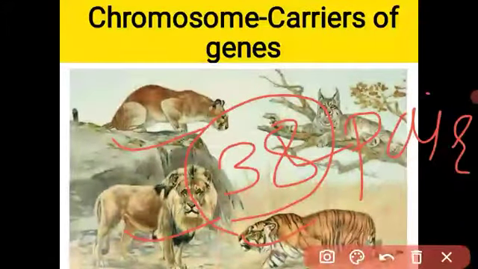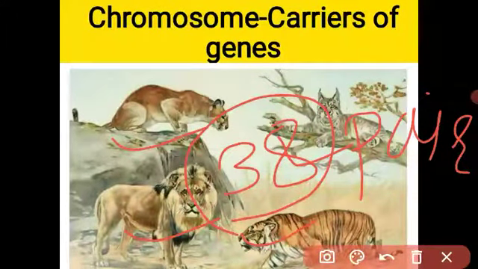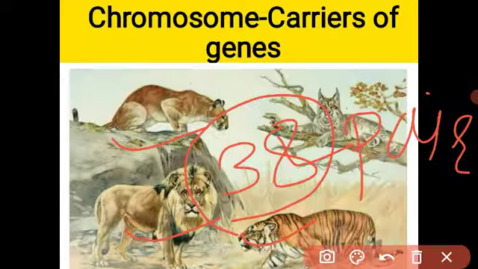Still, all of them are different in body features, behavior and physical appearance. Scientists understood that another thing is very important and responsible for the outcome of the organism.